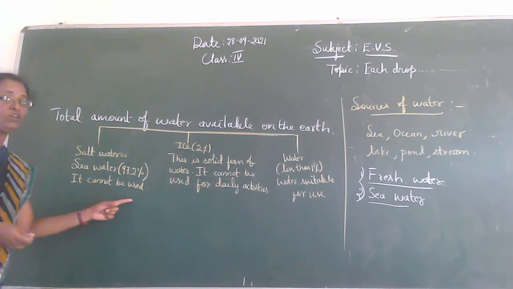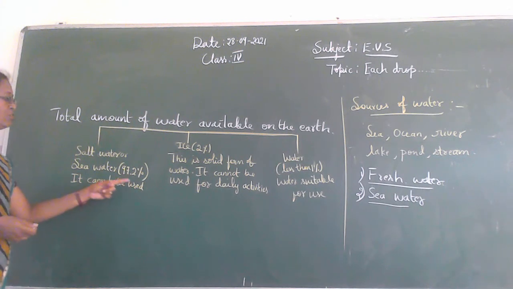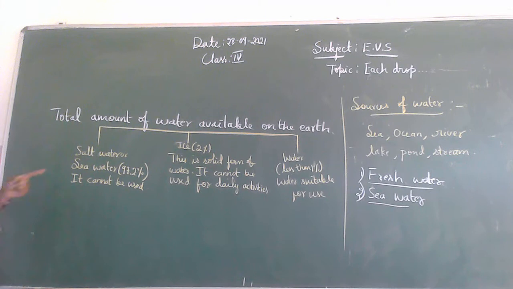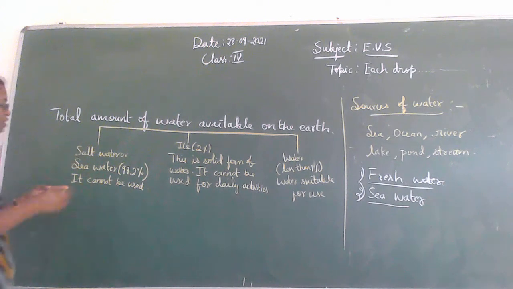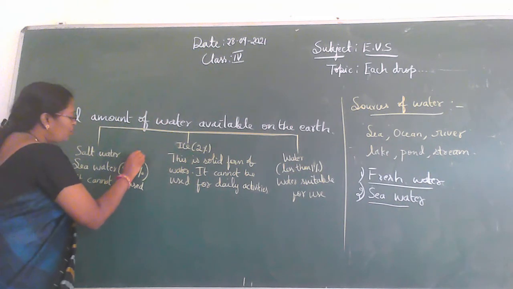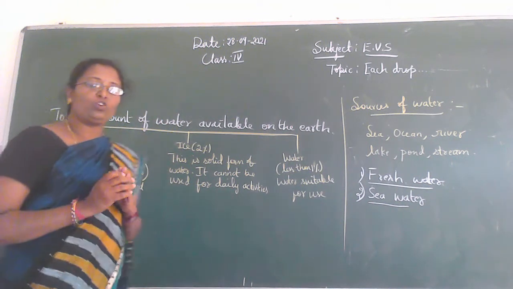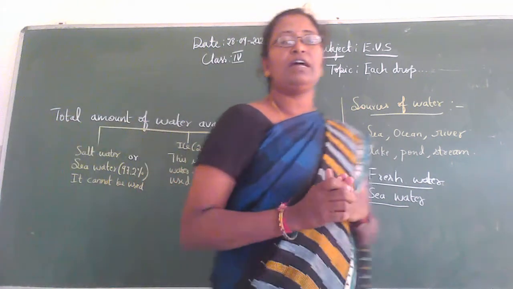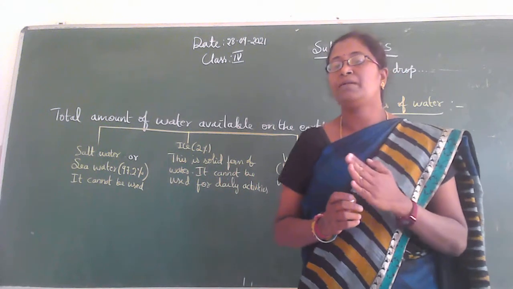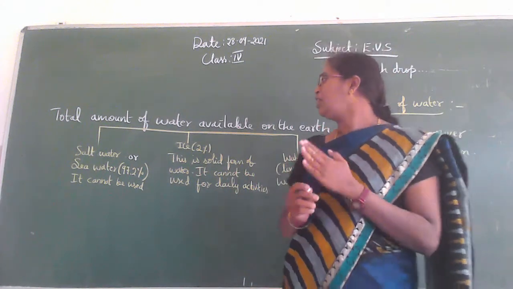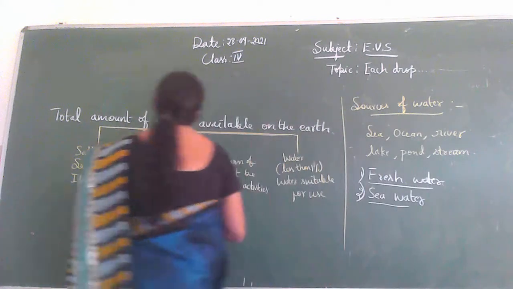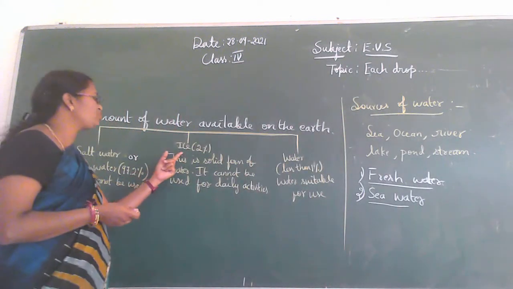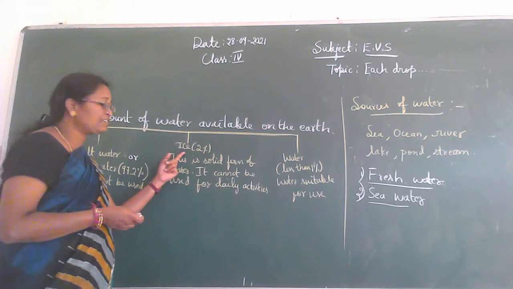So it cannot be used. Is it? So this water is unable to be used. Salt water. Okay. So about 97.2% of water is salt water, it is present on our earth. It is not used for our daily activities. So the remaining, so next one, ice water.